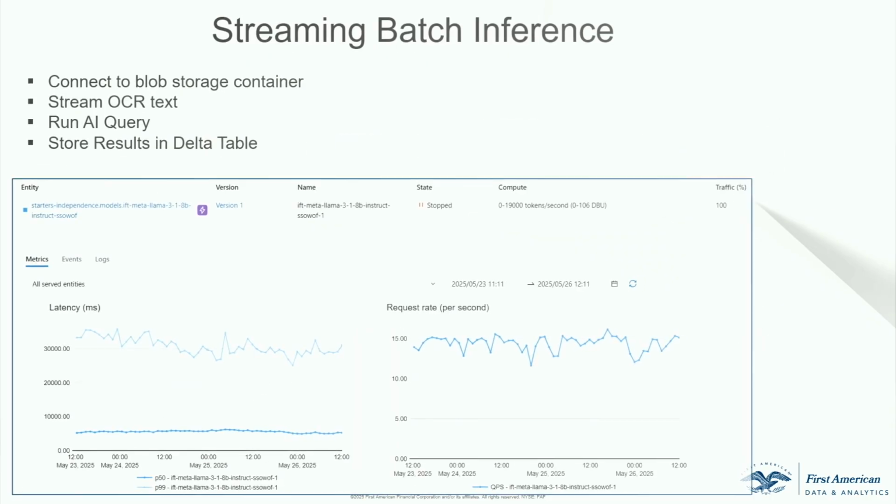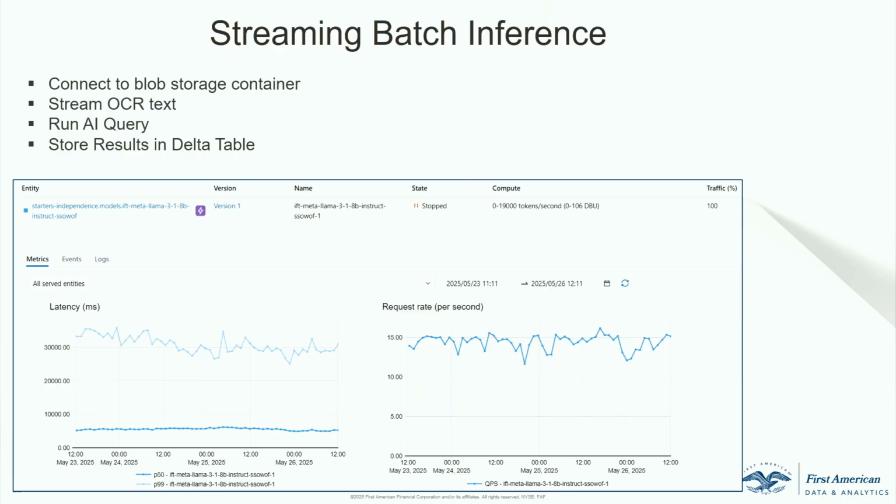Okay, so in terms of the streaming batch inference, the way I explained this a little bit, you have a big blob storage container, very well divided. Then you stream the OCR text, and then you run the AI query, which is your inference point, and then you store the results in a Delta table. So the left side is a latency graph directly from Databricks. And what you'll notice here is 50% of our results finished within 5 seconds, and 90% of our results finished in about, sorry, about 30 seconds. So that was our latency.